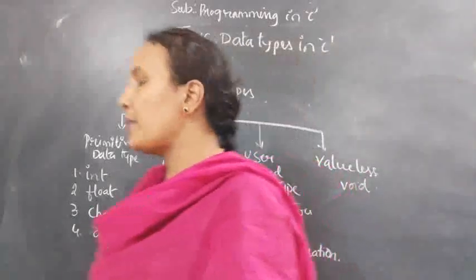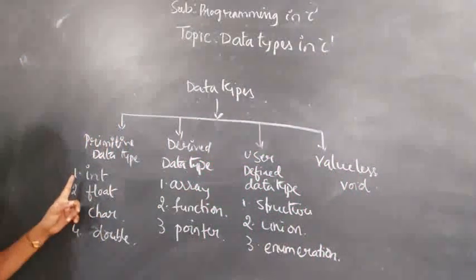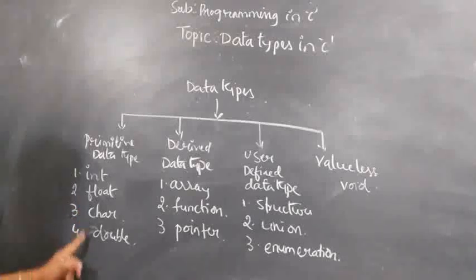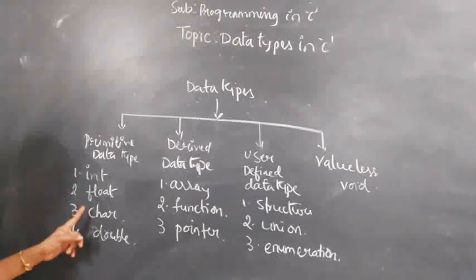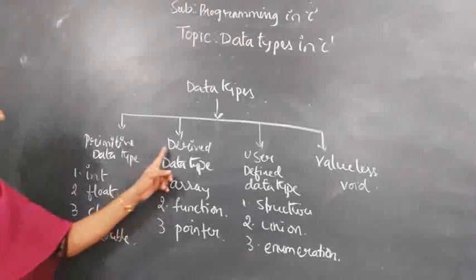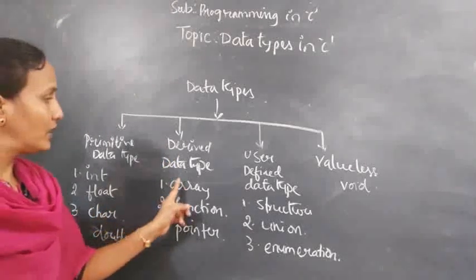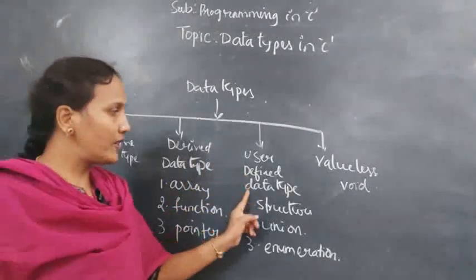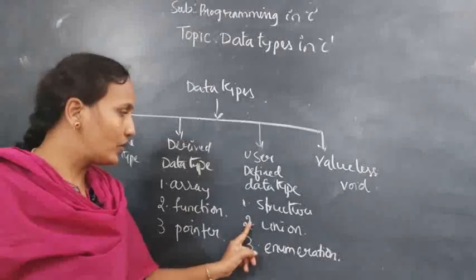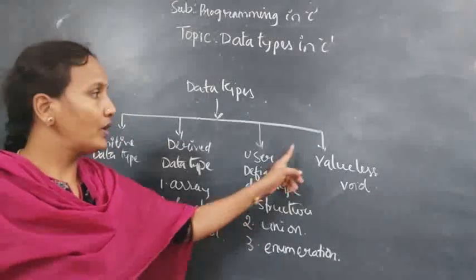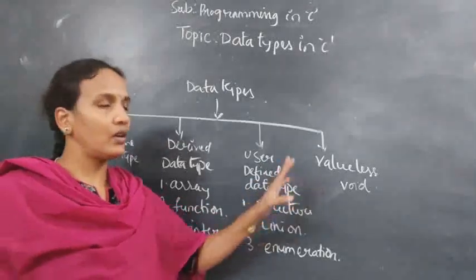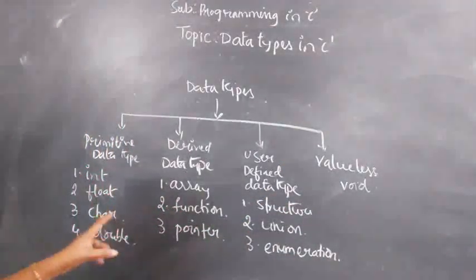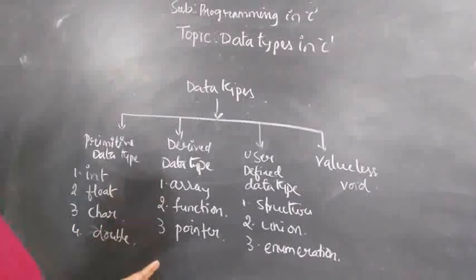Under primitive data types you have int, float, char, double. Under derived data types: array, function, pointers. Under user defined data types: structures, union, enumeration. Under the valueless data type: void. So take a screenshot of this. Now we'll discuss each and every data type.